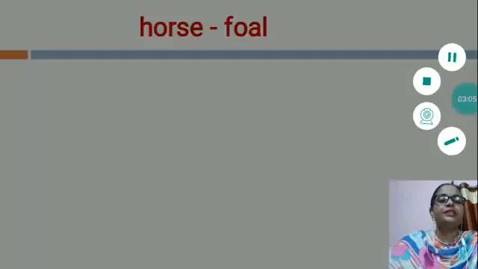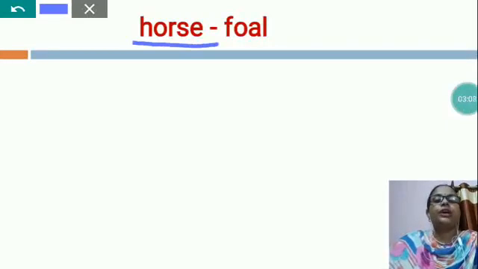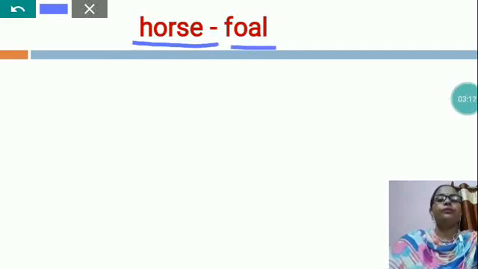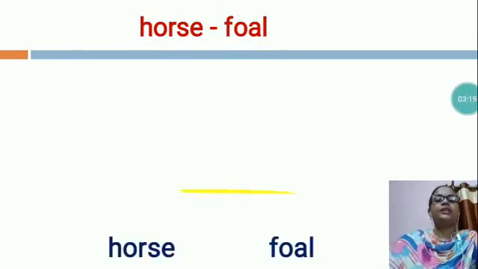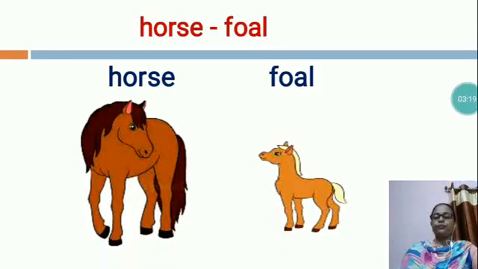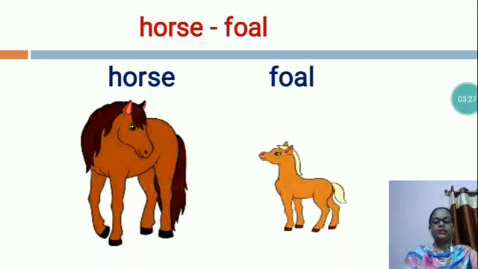Now, the next is, this is a horse, H-O-R-S-E, horse. A horse's young one is called a foal, F-O-A-L, foal. You can see, this is the picture of a horse and this is the picture of a foal. This term is used mainly for horses. We use horses to carry loads. A foal is a horse that is younger than 1 year old.